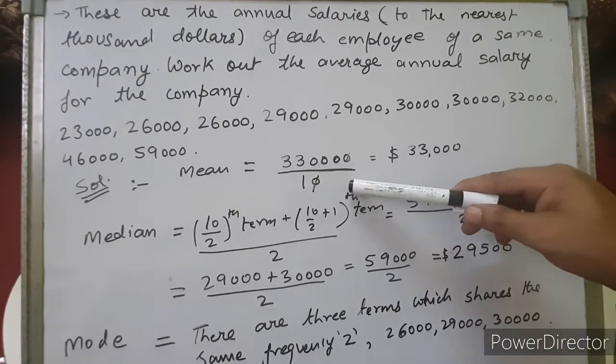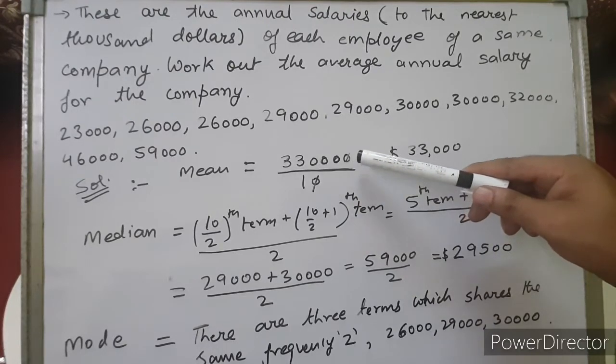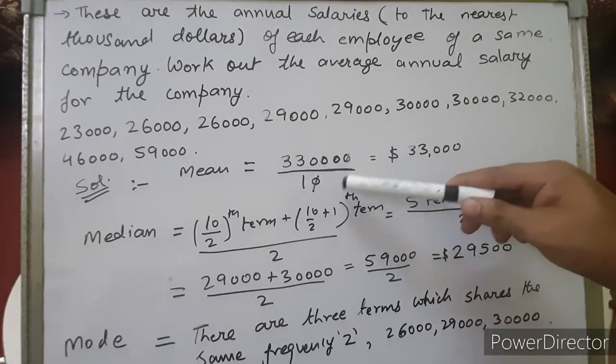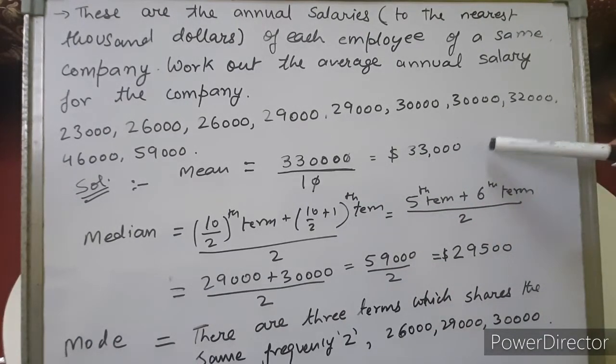And how many employees are there? 10. So when we do sum of values upon number of values, the 0s get cancelled and we get 33,000. 33,000 is the mean salary of the employees in the company, right? So this is the mean value of the given annual salaries of the employees.